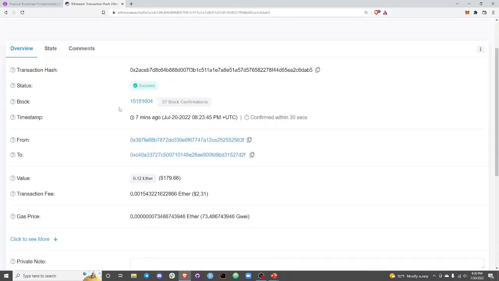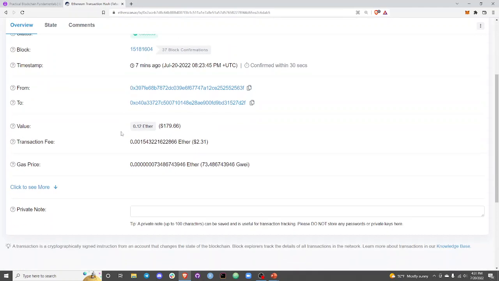Let's grab this one. So just like we saw before, transaction hash, this will get us right to this transaction every time. This transaction worked. It's in the block that we were talking about. It happened 7 minutes ago. And this is pretty simple. This person sent this person 0.12 ETH, and it cost them $2.30 to do that.